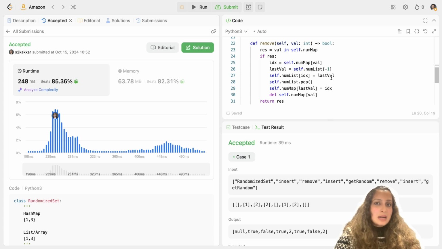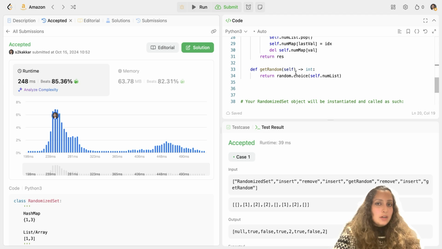Then that last value we insert in the list at that very index where val was present, to replace it with that. And then we pop the last element in the list because we don't need it anymore. We have already placed it at some other place. Now in the hash map, we change the indices. We pop the value out because we have to remove it, and for the last val, we update the index to the new index where it has been placed.